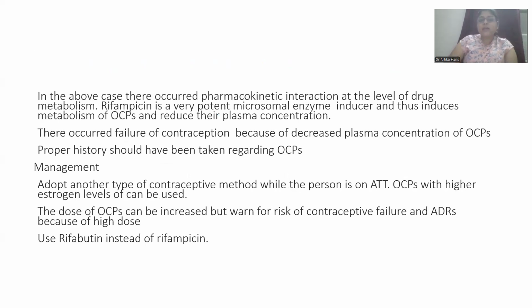In the above case, there occurred a pharmacokinetic interaction at the level of drug metabolism. Rifampicin, a potent microsomal enzyme inducer, induces the metabolism of oral contraceptive pills and reduces their plasma concentration. The plasma concentration of oral contraceptive pills is reduced by rifampicin, which is the potent microsomal enzyme inducer. There occurred failure of contraception because of decreased plasma concentration of the oral contraceptive pills.